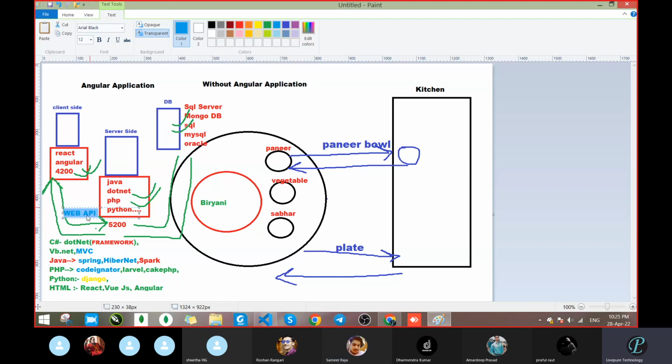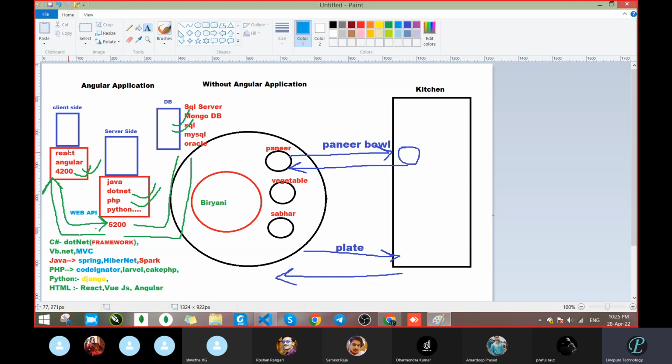Okay. So with the help of Web API, what can we do? We will communicate the front-end application with the server-side application. Got it? Front-end application and server-side application, we will contact with the help of Web API.